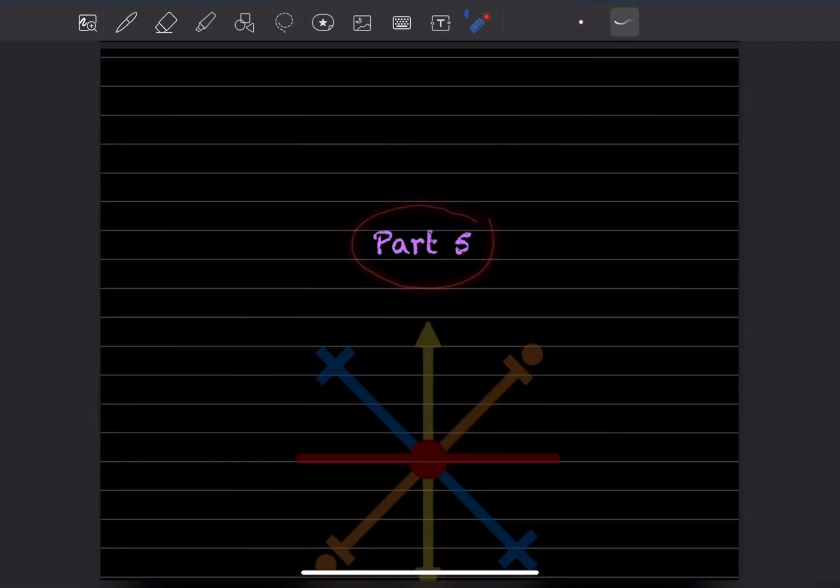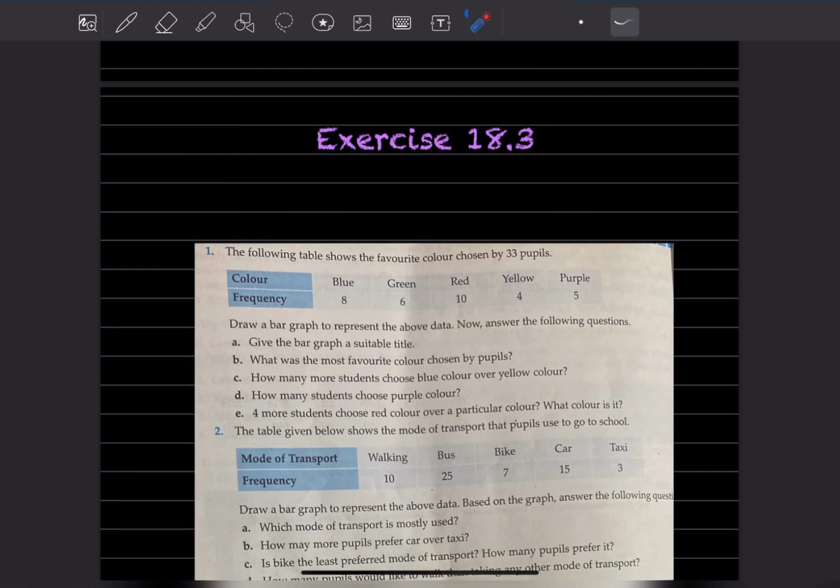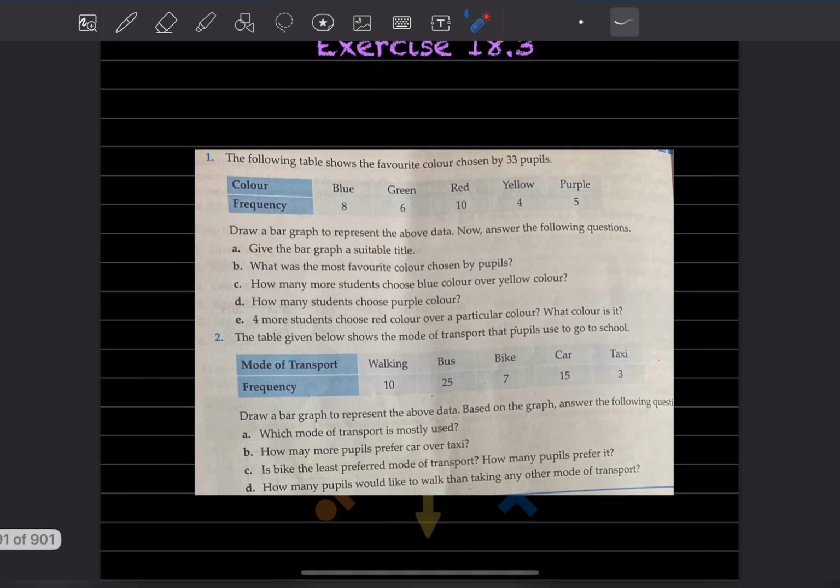So today we'll do part 5, and that will be exercise 18.3. These questions have been pasted here because there are only 2 questions in this exercise. So now let us see the first question.